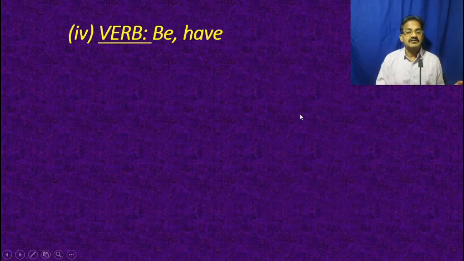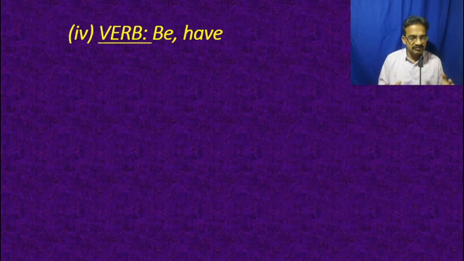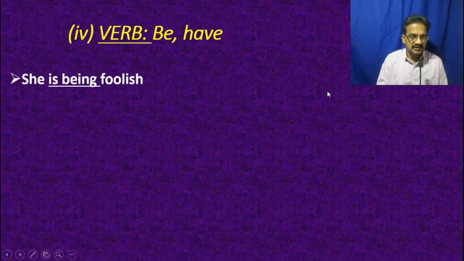And the verbs be and have are sometimes used as dynamic verbs, and sometimes as state verbs. Let us see how they are used as state verbs. She is being foolish.